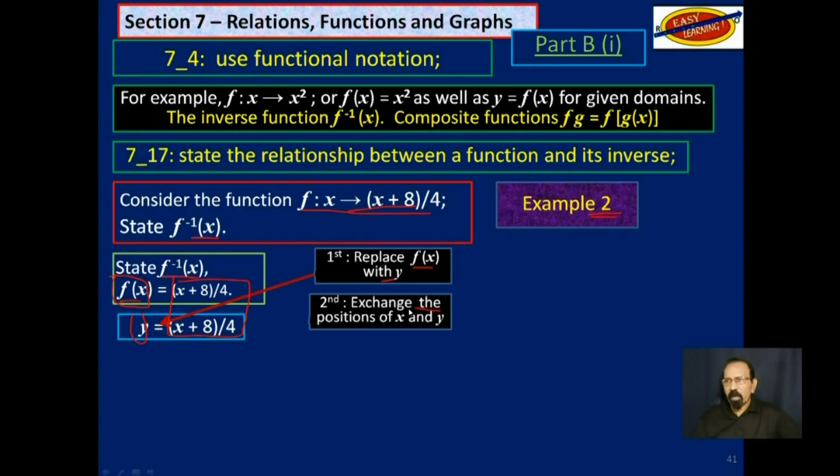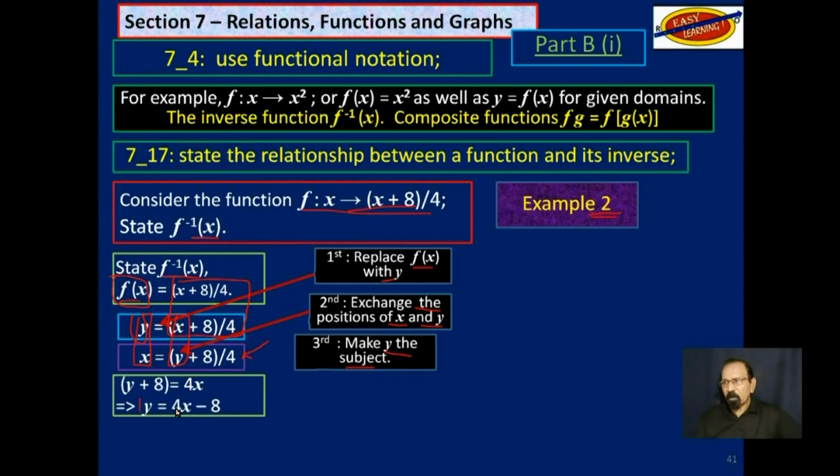Secondly, exchange the positions of x and y. So that y now becomes x, and this x now becomes y. Thirdly, make y the subject of the formula. So we rearrange that equation there and make y the subject of the equation.